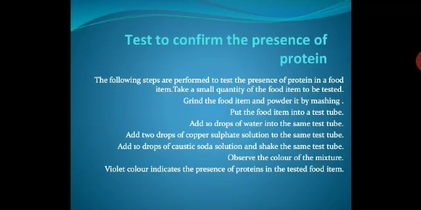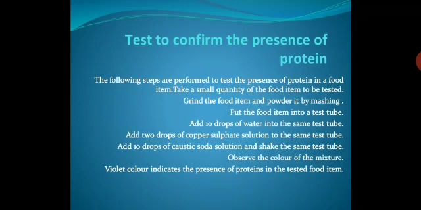So copper sulfate solution is blue in color. Now what happens? Add drops of caustic soda solution, that is sodium hydroxide solution, and shake the test tube. Observe the color of the mixture. Violet color indicates the presence of protein in the tested food item.